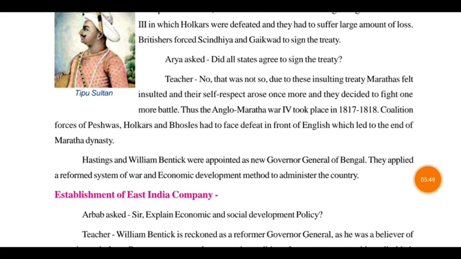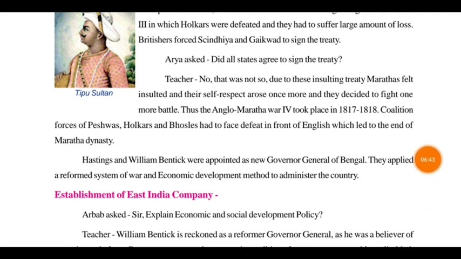The Anglo-Maratha War 4 took place in 1817 to 1818. The coalition forces of the Peshwa, Holkars and Bhonsles had to face defeat in front of the English. This was the end of the Maratha dynasty, and there were not many rulers or warriors left.